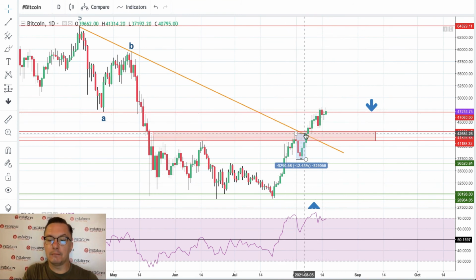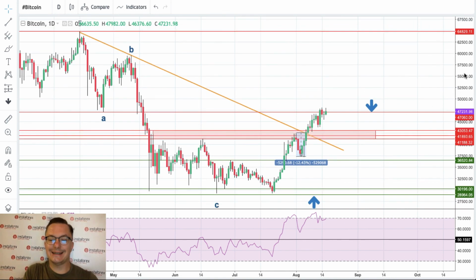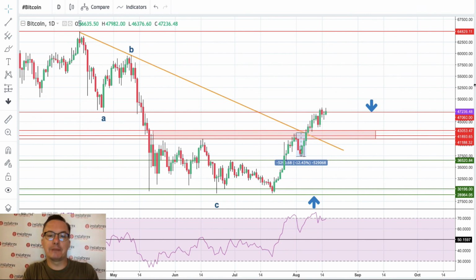So it looks like this move up has not been finished yet. Any pullback lower than 12.43% is just a pullback or inside correction, and when it's completed we should be looking for higher prices on Bitcoin. $50,000 is the first one, $53,000 is the second one, $59,000 and a half is basically the third target for Bitcoin bulls. So that's my outlook for the Monday.